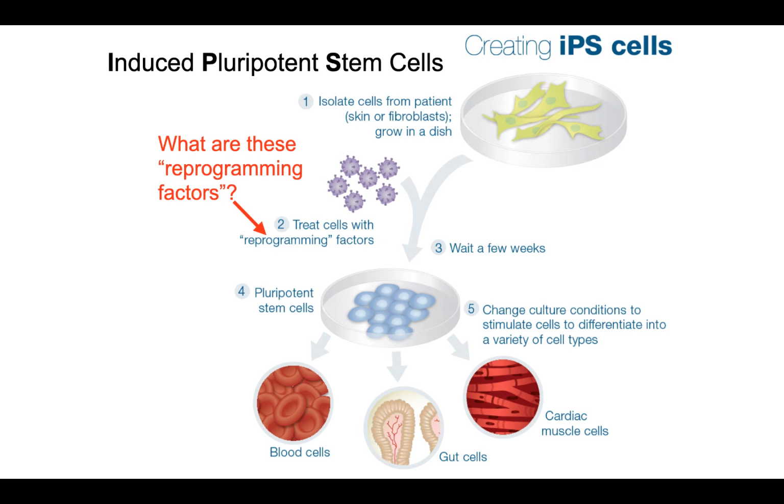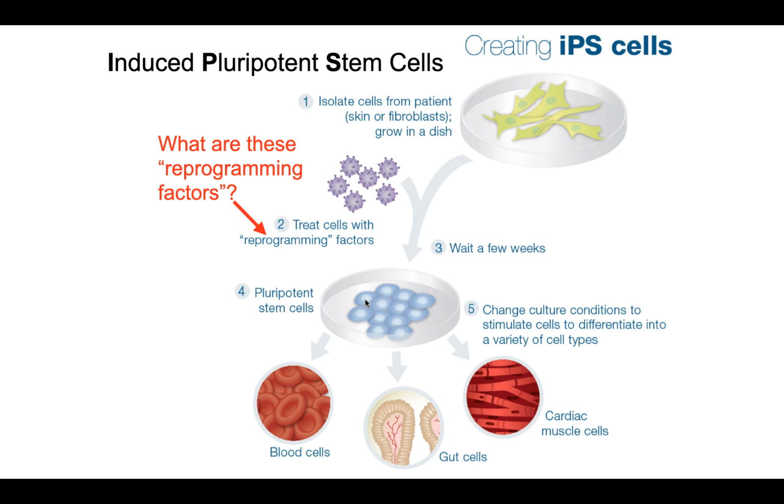Dr. Yamanaka, he won the Nobel Prize for it. He figured that there were 3 important programming factors encoded by 3 different genes. And what he did was he took normal specialized cells from a person, like skin cells or fibroblast cells, and instead of putting their nucleus into an embryo, he put the reprogramming factors from an egg into the specialized cells. And sure enough, what happened? They became something called pluripotent stem cells. They sort of became little embryos.